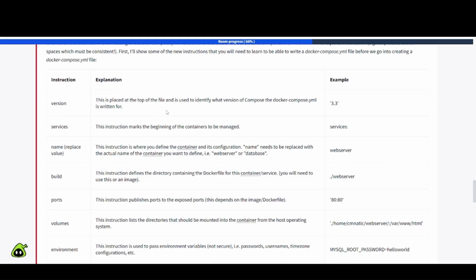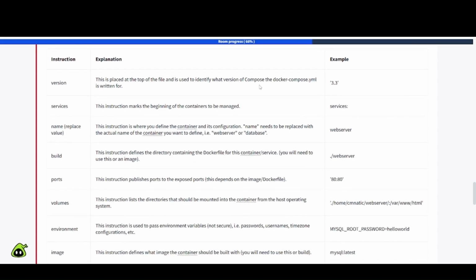Version. This is placed at the top of the file and is used to identify what version of Compose the Docker Compose.yaml is written for. So this example will be version 3.3. Services. This instruction marks the beginning of containers being managed. And example, services: name, replace value. This instruction is where you define the container and its configuration. Name needs to be replaced with the actual name of the container you want to define. Example will be web server or database.